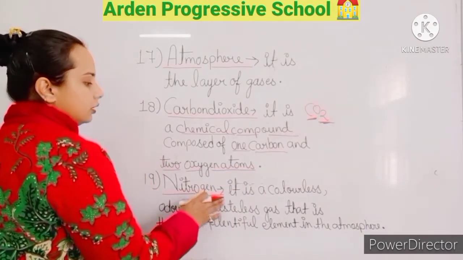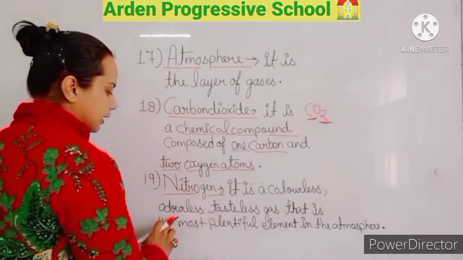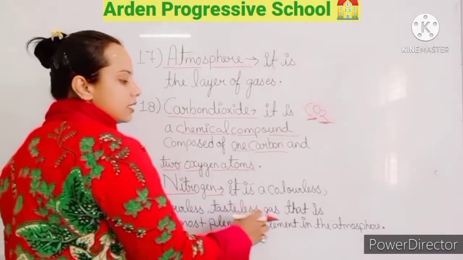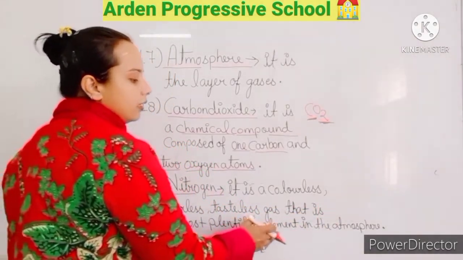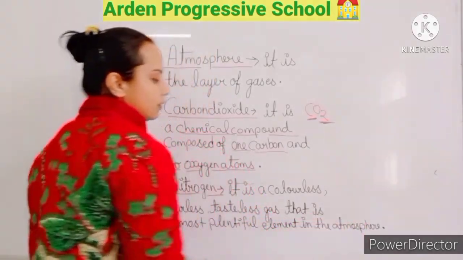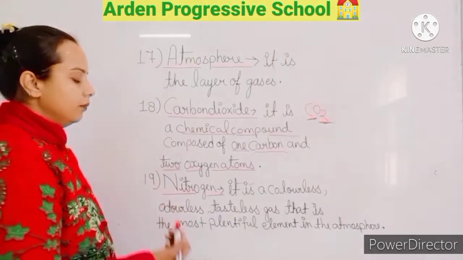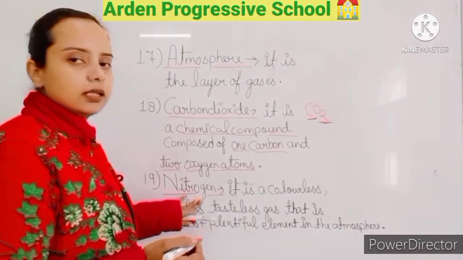Now the nitrogen. What is nitrogen? It is a colorless, odorless, tasteless gas that is the most plentiful element in the atmosphere. I told you that the atmosphere is commonly known as air. In the composition of air, nitrogen is also present.